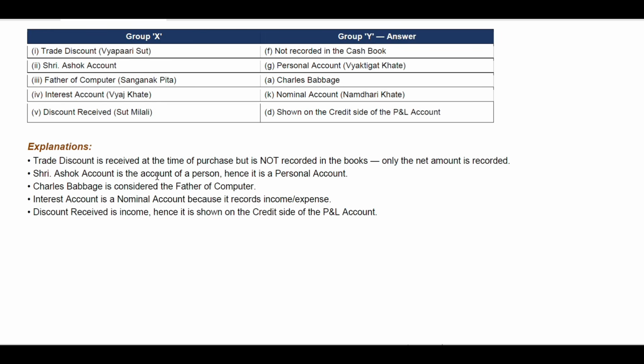Shri Ashok account is the account of a person, hence it is a personal account. Charles Babbage is considered as the father of computer. Interest account is a nominal account because it records income and expenses. Discount received is an income, so hence it is always shown on the credit side of the profit and loss account. So that's it.